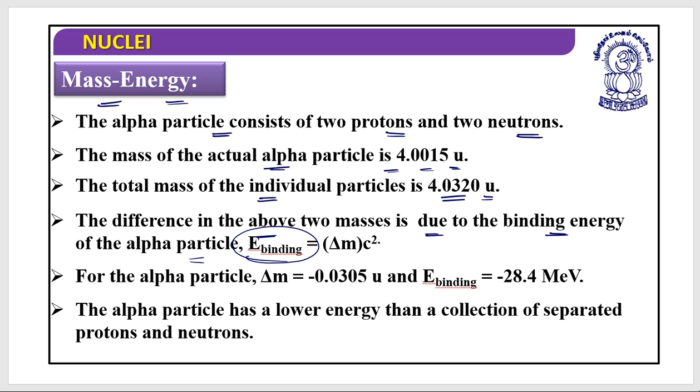That is what we call the binding energy, which equals delta m into c square. For the alpha particle, delta m is minus 0.0305 unit, and this E binding would be equal to minus 28.4 MeV. So the alpha particle has a lower energy than a collection of separated protons and neutrons.